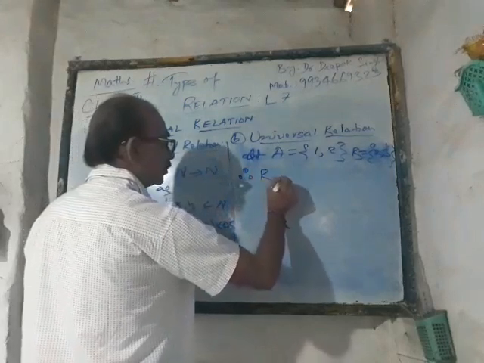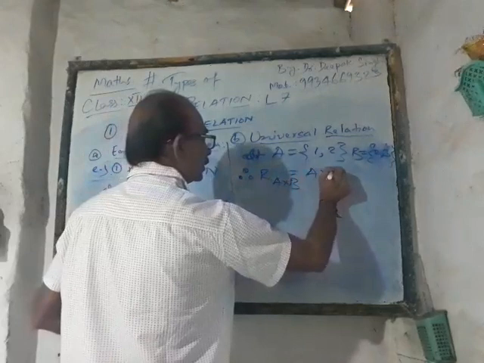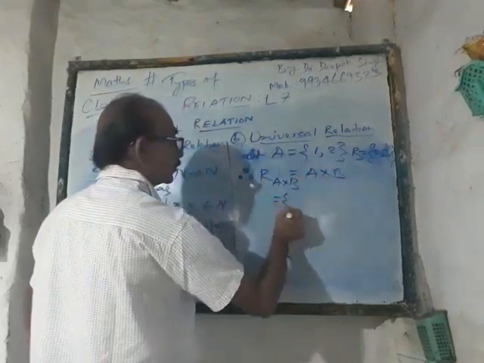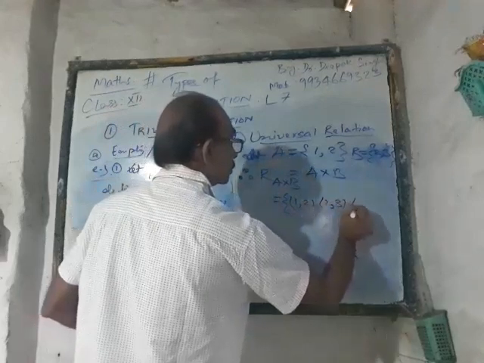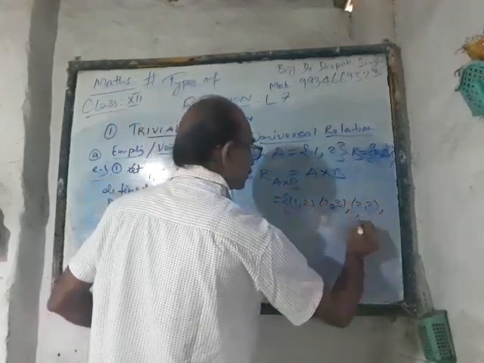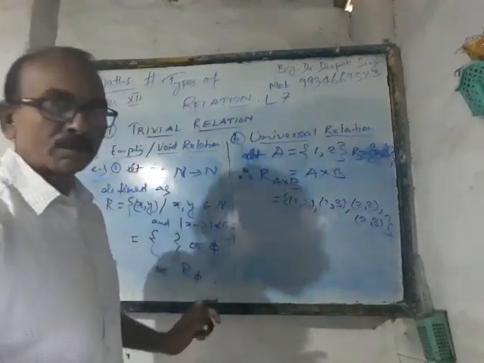Universal relation would be what? Let's go on taking all pairs, meaning A cross B. What is that? (1, 2), (1, 3), (2, 2) and (2, 3). So this is the universal relation, right?